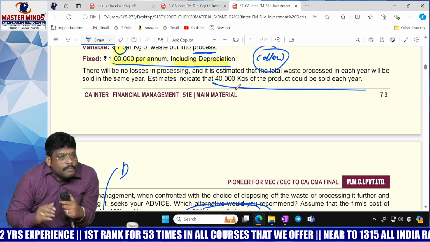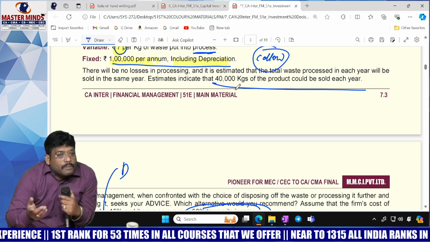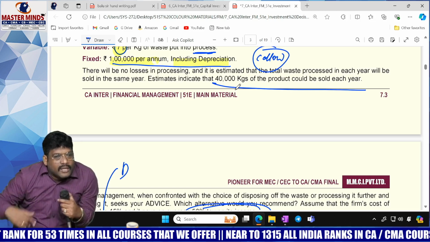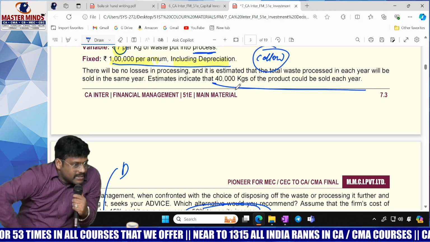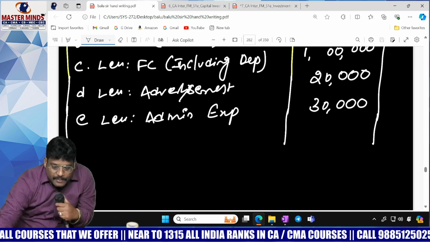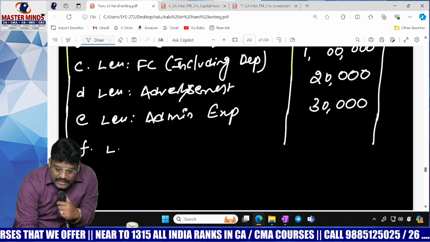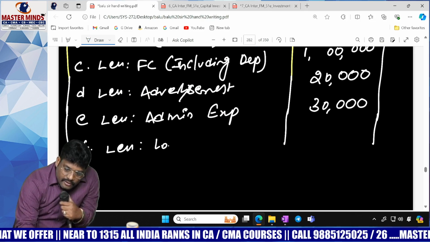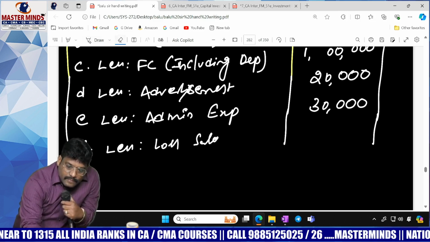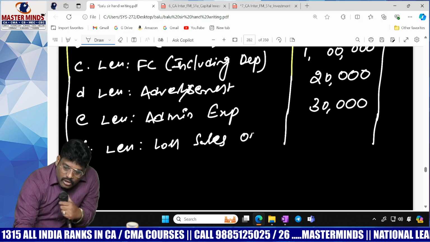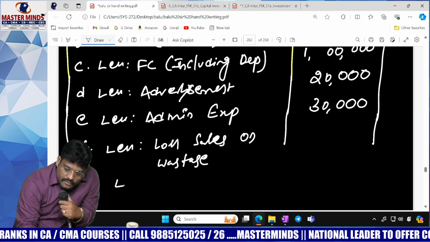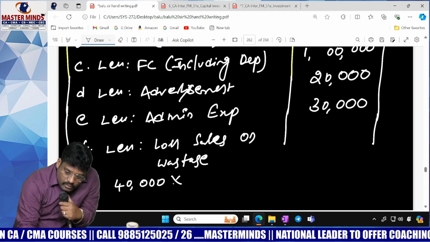Here also, you have been selling wastage for 2 rupees, but once you take up this project you will lose that. So 40,000 would be opportunity cost, loss or benefit? Loss: loss of sales on wastage, 40,000 into 2 rupees.